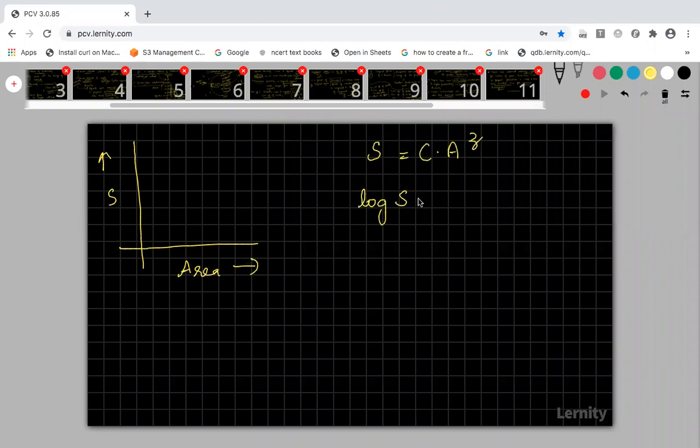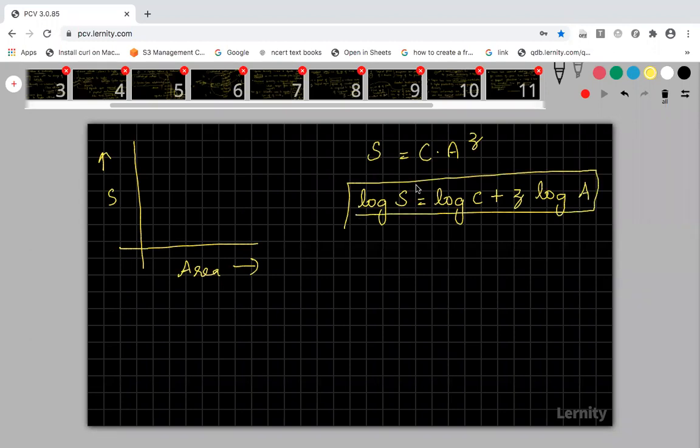Log S is equal to log C. When multiplication comes in logarithm, you have to put plus, and the power can be written in the front. So it is log A. Shall I write the equation in this logarithmic form? If I am putting it in a logarithmic scale, the relationship I will get is a straight line. So for the straight line, you have to write log S is equal to log C plus Z log A.